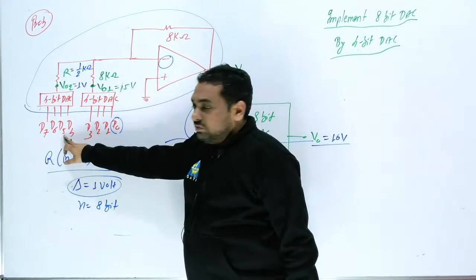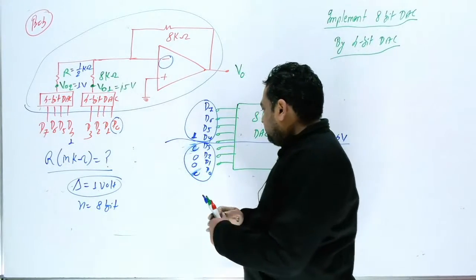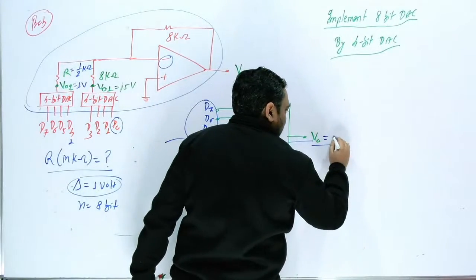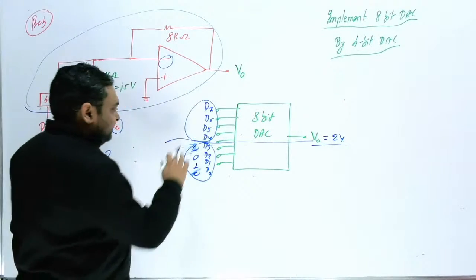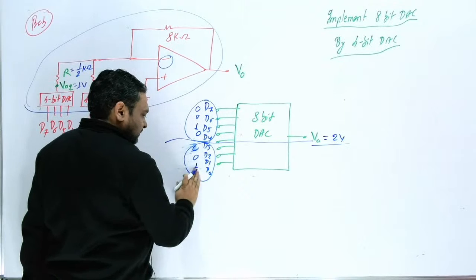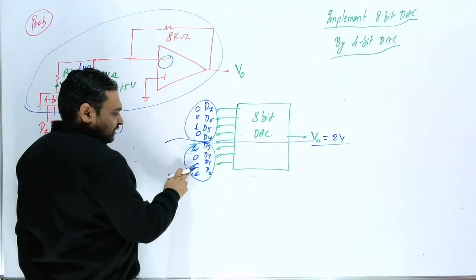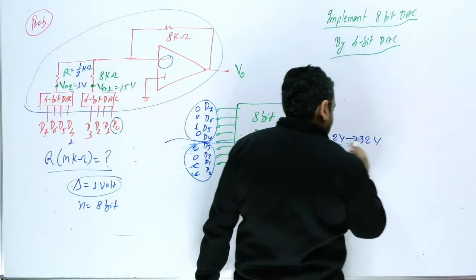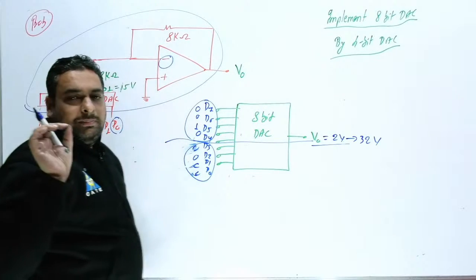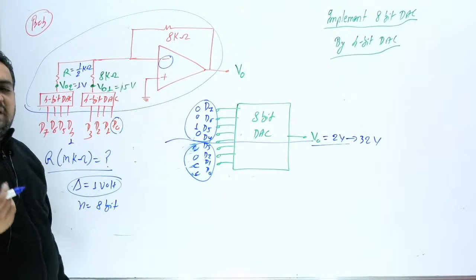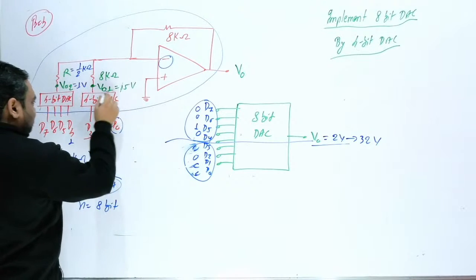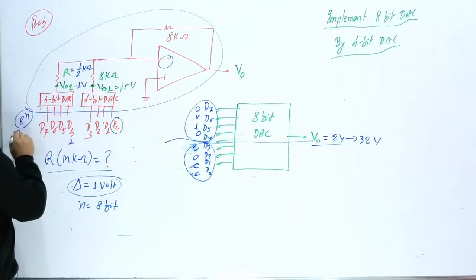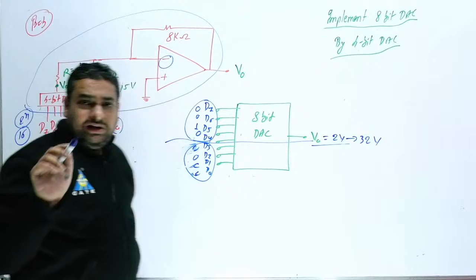Similarly, you can also check for this. If this is 0010, you will get 2 volt. But if this is 10 in the upper block, then this is 1, 2, 4, 8, 16, 32, and your output should be 32 volt. It means the multiplication factor is 16. So 2 raised to power n is the multiplication factor, and n is this 4 bit. So 16 is the multiplication factor.